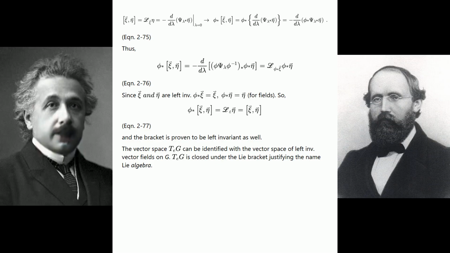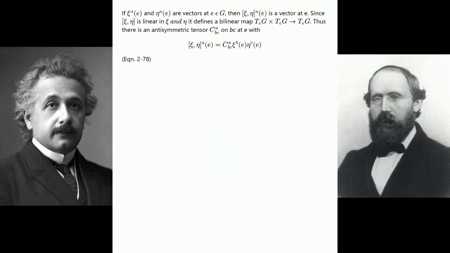T_e G is closed under the Lie bracket, justifying the name Lie algebra. If ξ^A(e) and η^A(e) are vectors at e of G, then [ξ, η]^A(e) is a vector at e. Since [ξ, η] is linear in ξ and η, it defines a bilinear map T_e G × T_e G → T_e G. Thus there is an antisymmetric tensor C_BC^A on T_e G at e with,